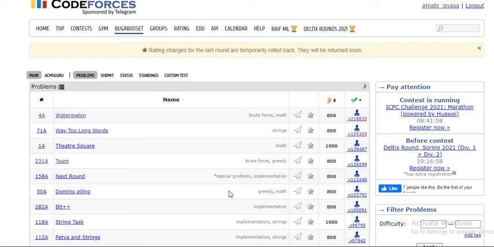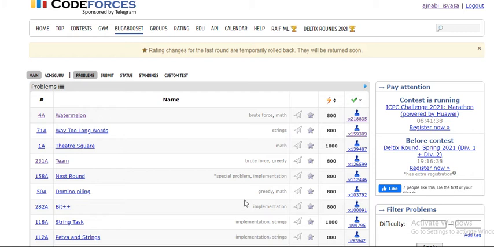Here you can see the UI is not that good, but starting coding from here is also not good. You should first start from HackerRank, and once you are able to write the code and find the errors in your code, then you can shift to Codeforces.